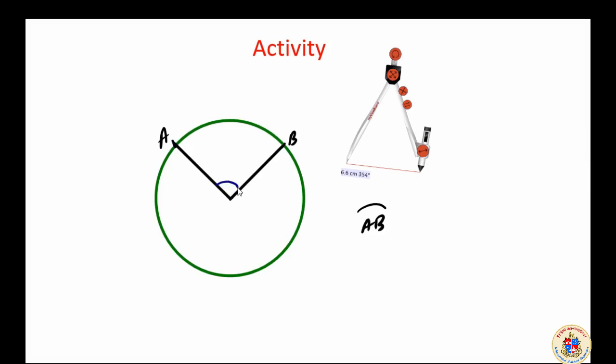This is the measure of the arc. We will write it as measure of arc. If you put M over here, it becomes measure of arc AB. There will be a measure. We know that it will be an angular measurement.